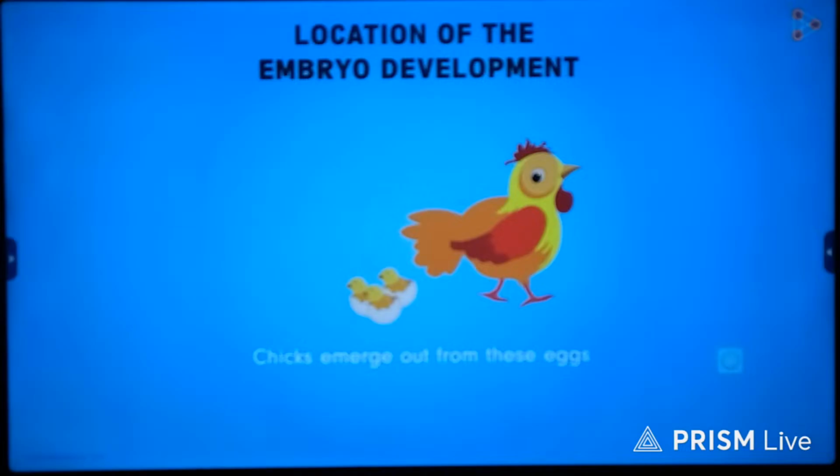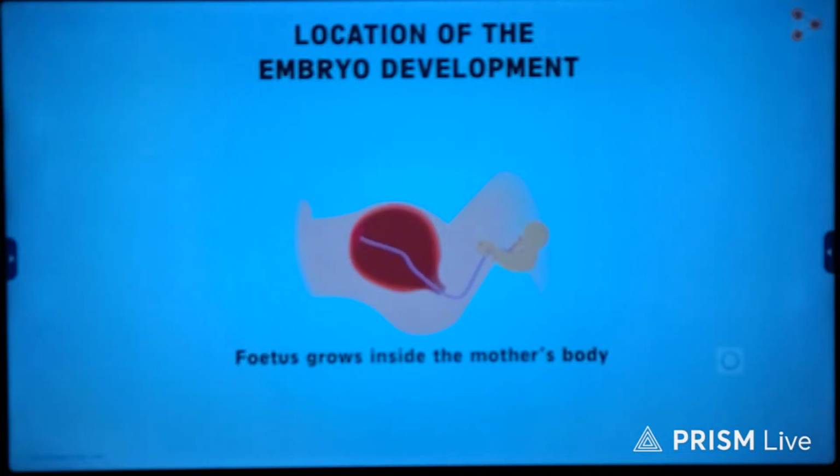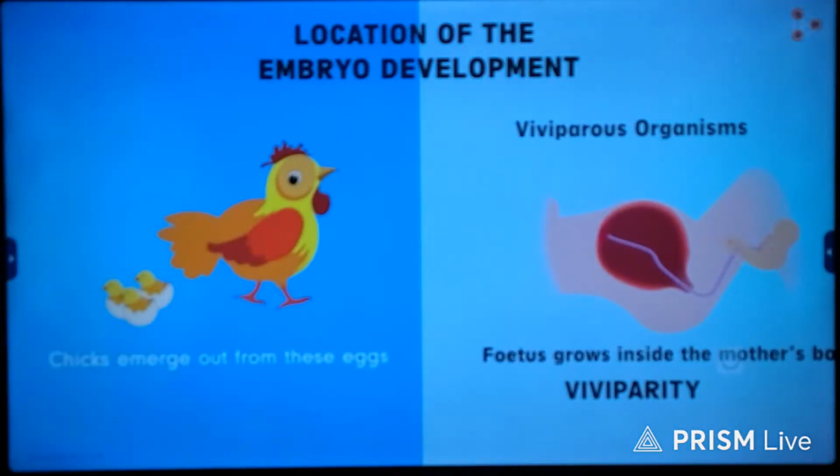So how do we categorize the two types? It's simple. The first type is as we have seen in the case of humans. The fetus grows inside the mother's body. It results in the mother giving rise to the young one directly. Such a type is called viviparity, and these organisms are called viviparous organisms. On the other hand, the case of the hen is an example of oviparity, and the organisms exhibiting it are called oviparous organisms. Well, this was about the process of embryogenesis, the development of the embryos.